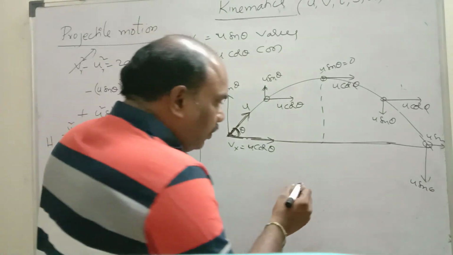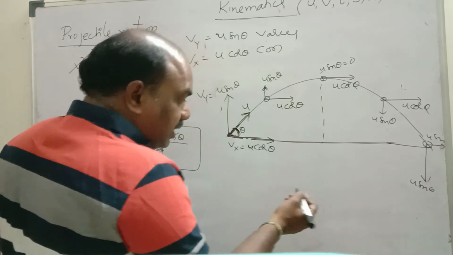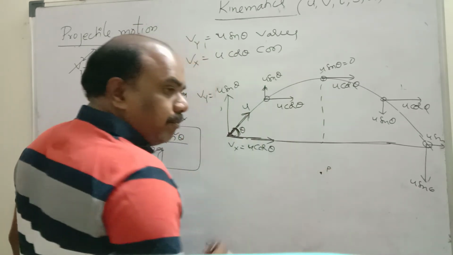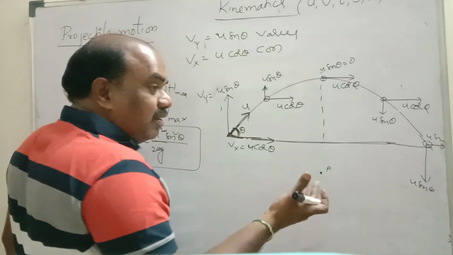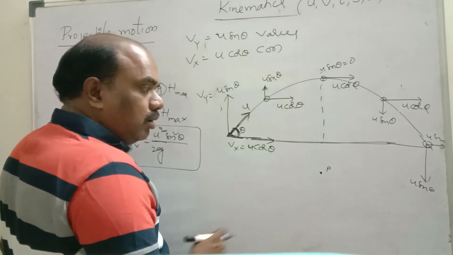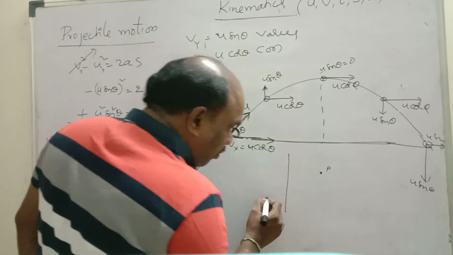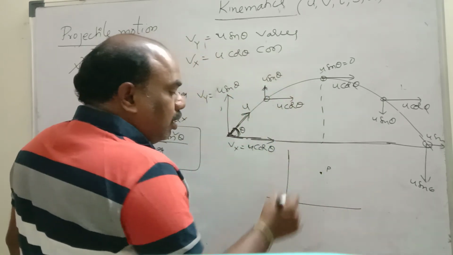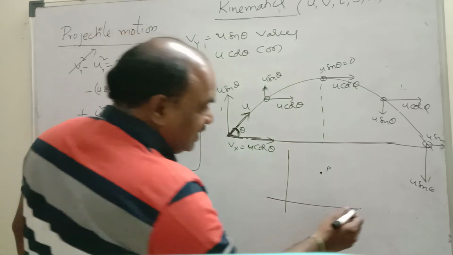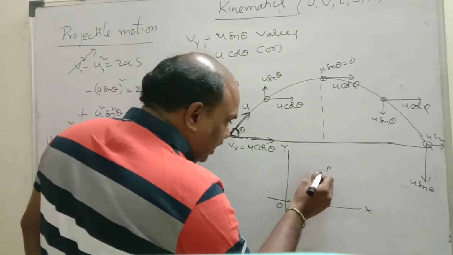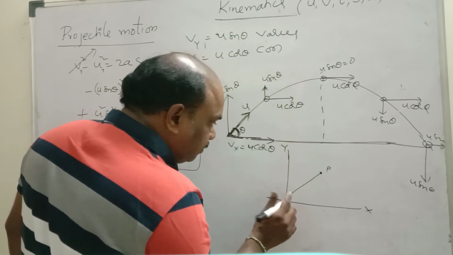Simple. If you know or not, I don't know. But just 2 minutes I'll take. Consider a particle P. We don't know the location of the particle. To define this particle, I am considering a two-dimensional axis. This is the x-axis, this is the y-axis, this is the origin.